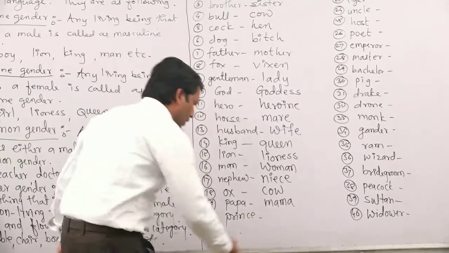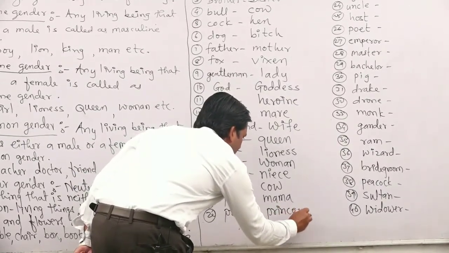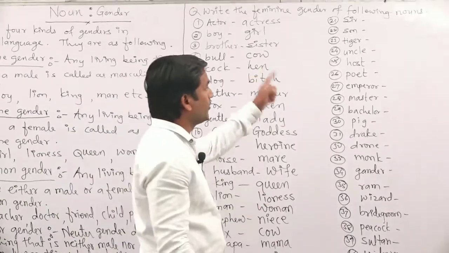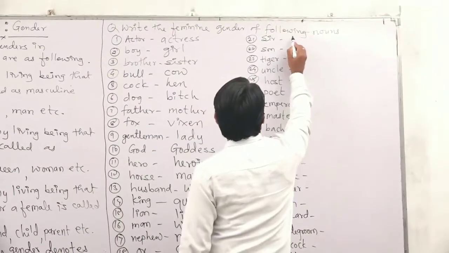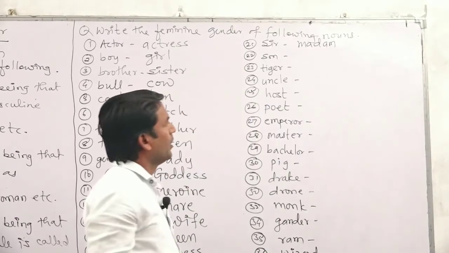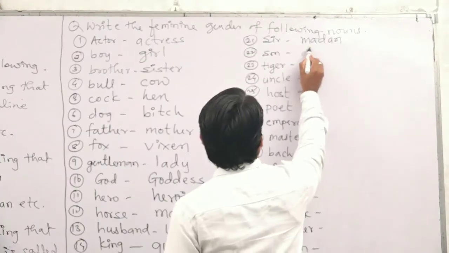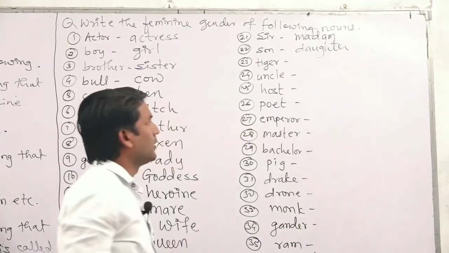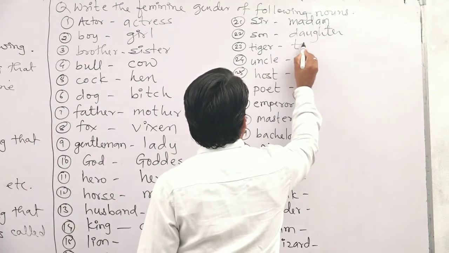Prince, it will become princess. Like this. After that, next one, 21st, that is sir, it will become madam. Son, it will become daughter. Son, daughter. After that, tiger, it will become tigress.